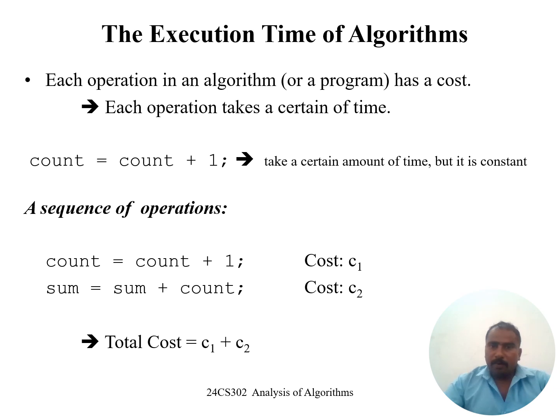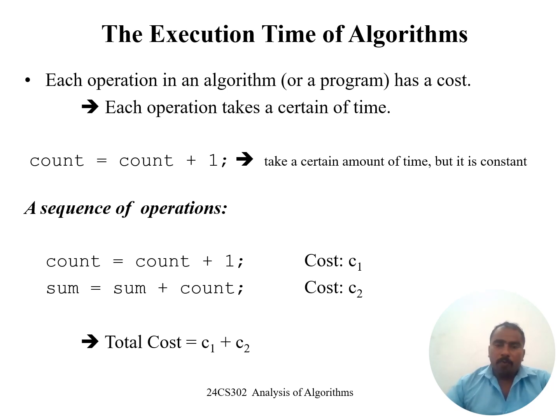For example, count = count + 1 takes a certain amount of time; it is constant. In our algorithm, how many steps there are, how much time it takes to execute, and how much memory space it needs to execute: we want to calculate this. This is the sequence of operations.